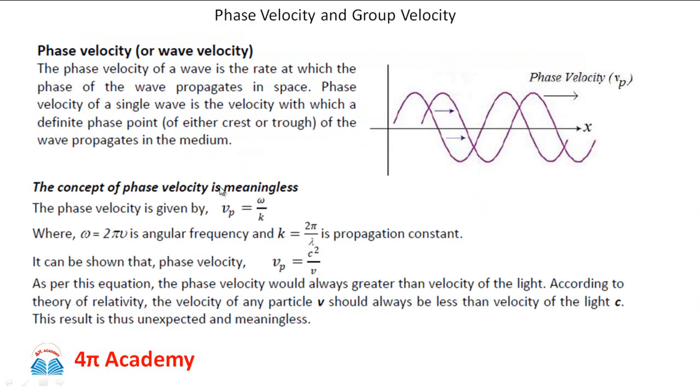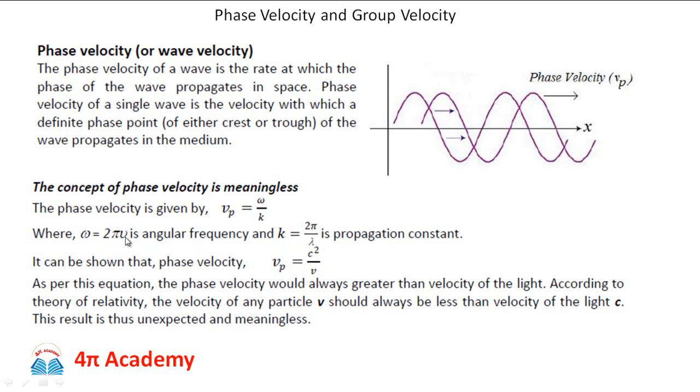But this phase velocity is meaningless. Why is it meaningless? Because this phase velocity Vp is defined as omega by k, where omega is the angular frequency, which is 2 pi nu, and k is the propagation constant, which is 2 pi by lambda. If I substitute the values of omega and k in this equation, I get 2 pi nu divided by 2 pi by lambda. So 2 pi gets cancelled, and therefore the phase velocity Vp is equal to nu into lambda.